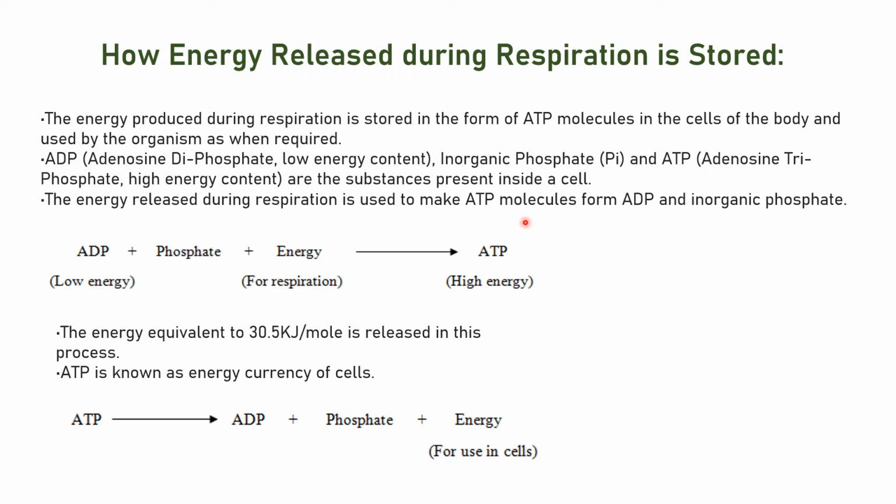Clear? So when this energy is released, it is also used to form ATP from ADP. How? This energy is used to combine an inorganic phosphate with ADP, and ATP is formed. So this ATP is nothing but the energy currency. It is a complete cycle of ADP to ATP, and when this energy is used, it changes back into ADP. So this is a cyclic process.